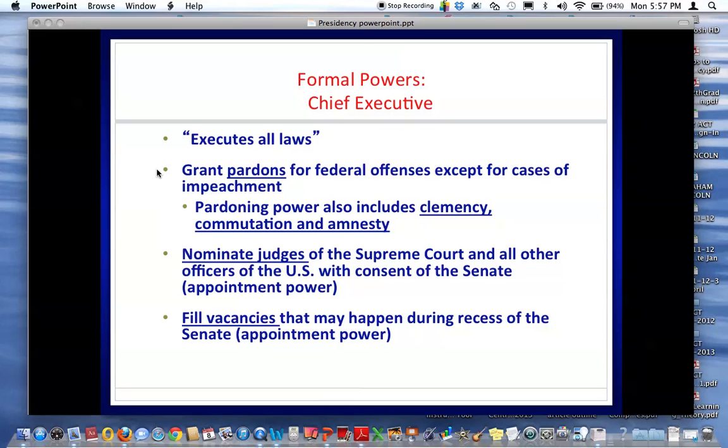Grant pardons, clemency, commutation, and amnesty. I ask all of those definitions. Make sure you understand the difference between those. We've talked about that. Remember, the president nominates or appoints judges, but this is a shared power with the Senate that the Senate alone has to ratify. Please make sure that you are distinct about what Congress can do and what the Senate can do alone. They fill vacancies.